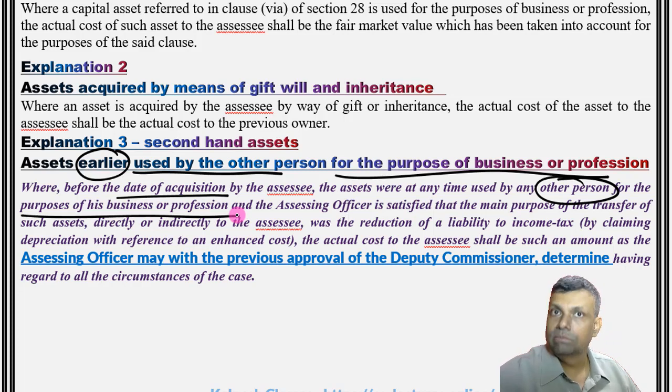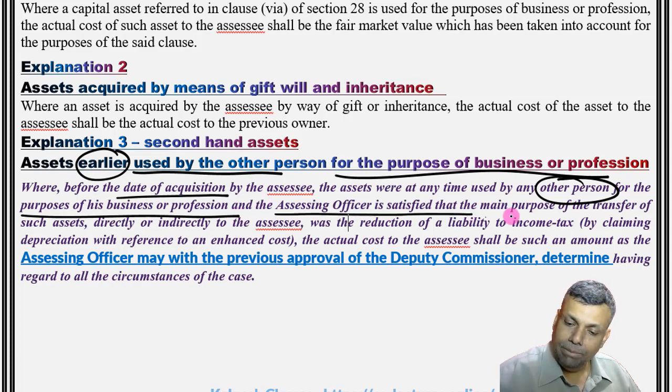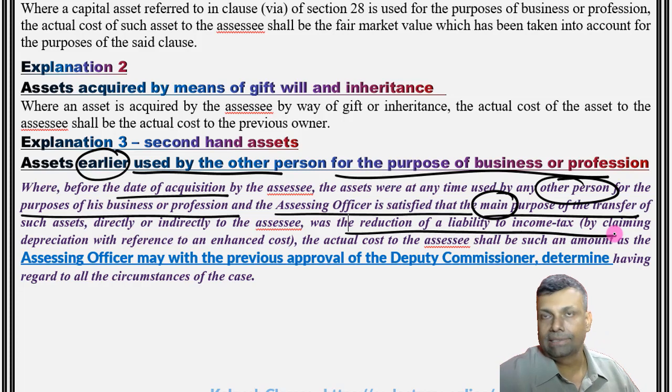So basically I am acquiring some second-hand asset, but what type of second-hand asset? The other person, that means the person from whom I am purchasing this particular asset, is using this asset for the purpose of his business and profession. So it is not any second-hand asset in this category, but the type of assets which the other person was using for the purpose of his business and profession. And the assessing officer is satisfied that the main purpose of the transfer of this asset, directly or indirectly, was the reduction of the liability to income tax.